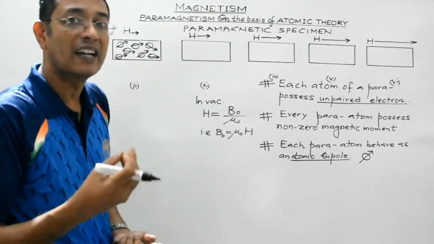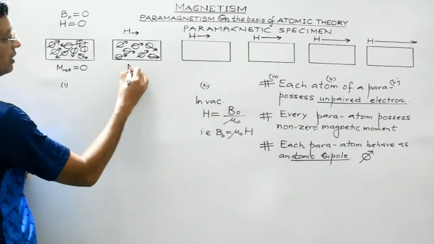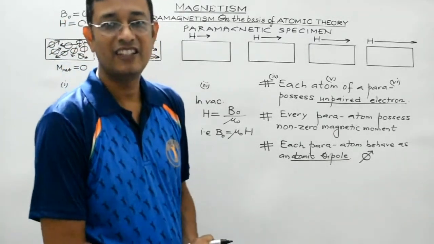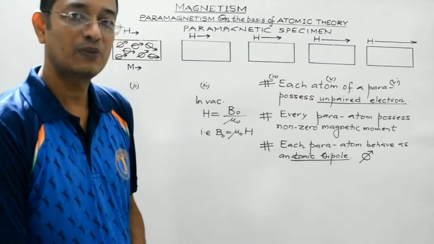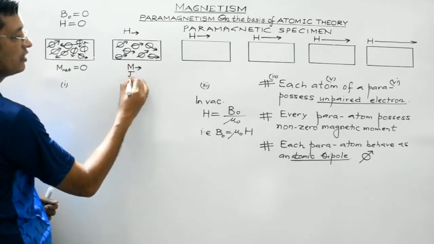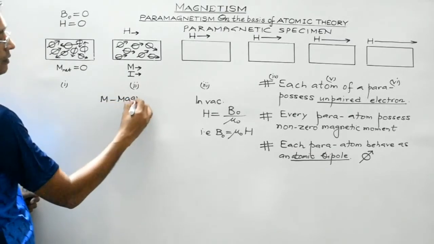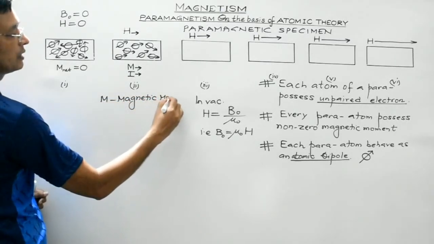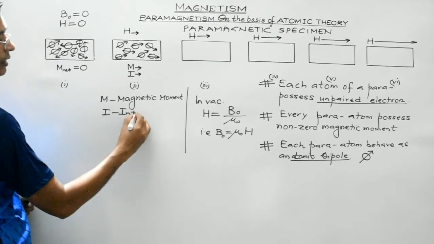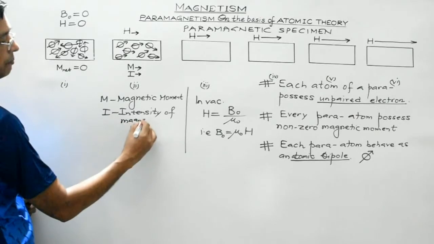It will develop its own magnetic moment, but that will be very, very small. It will get magnetized, but only slightly. So the magnetic moment developed, or the intensity of magnetization: M is the magnetic moment of this specimen, and I is the intensity of magnetization.